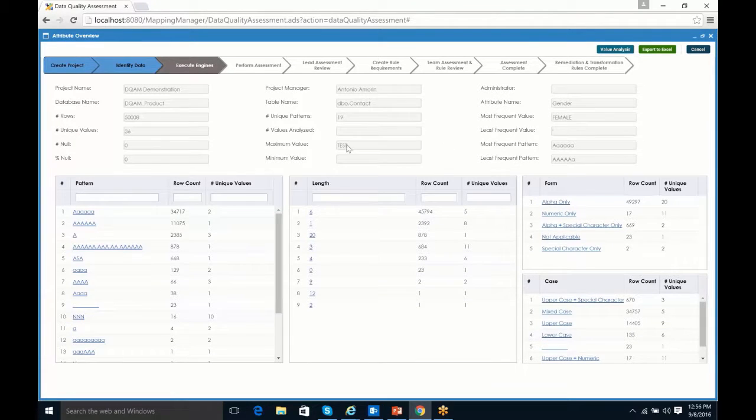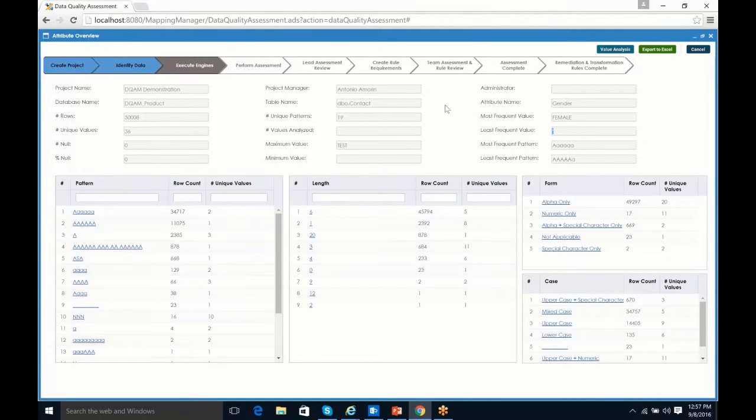For instance, in our range alone, I can see both the maximum value, which is test, and our minimum value, which appears to be spaces, that neither one of these are valid. Really for the gender in our example today, the correct values are uppercase male and female. So our most frequent value is uppercase female, which is correct, but our least frequent value appears to be a single quote, which of course is not a valid gender. In addition, we can see our most frequent and least frequent patterns both have mixed case, which again is not appropriate for today's example. So again, that gives us some little insight into the data.